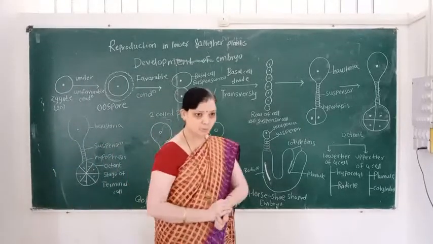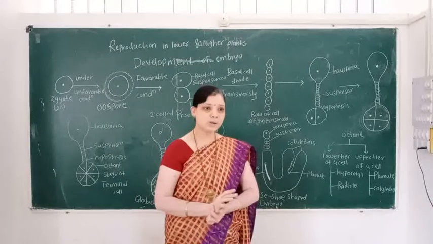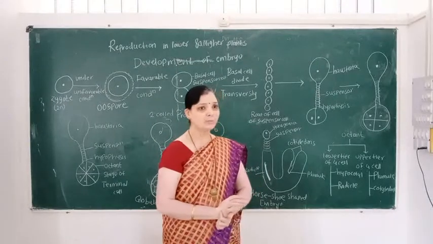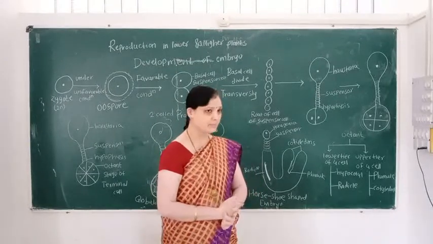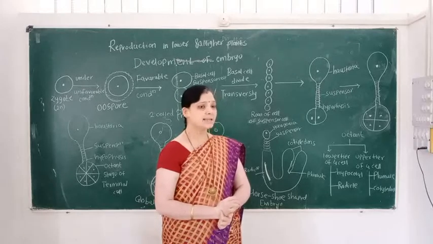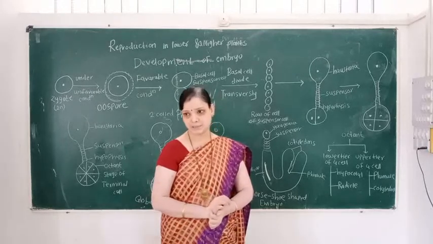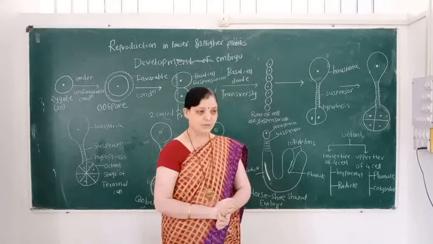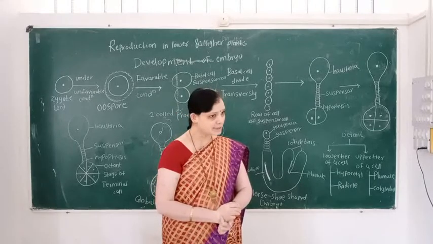Students, we know an important characteristic of angiospermic plants. This characteristic is double fertilization. What is double fertilization?